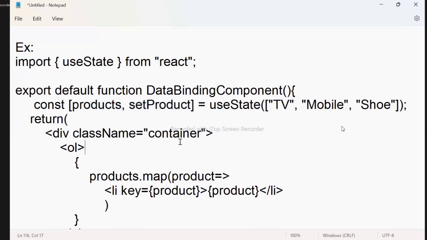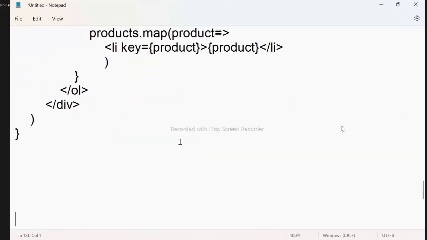Another important point: now we will see one example of how we can fetch data from an API. We will see how we can present a little bit more complex data, how we can fetch the data from the API, and how we can handle the data from the API. But before this, one more important option you have to know. What is that? Actually, you already learned it in class components.